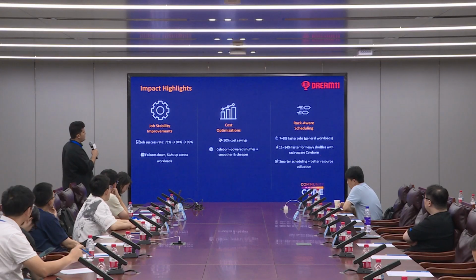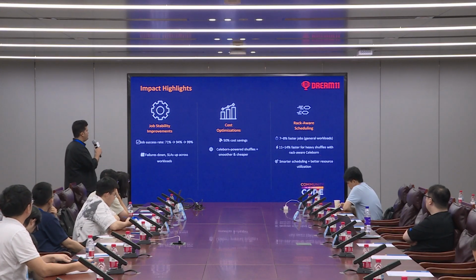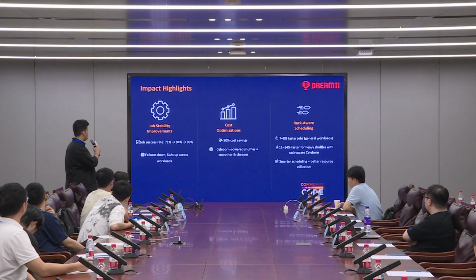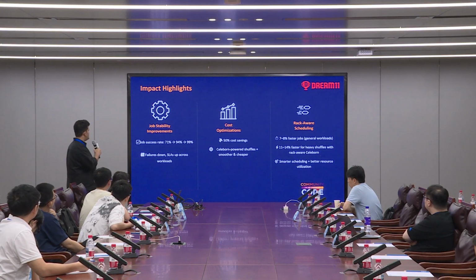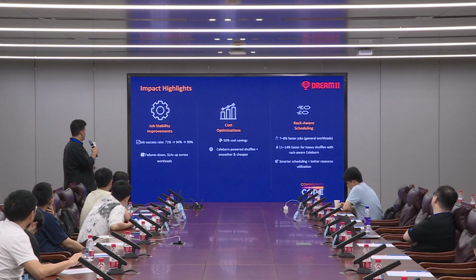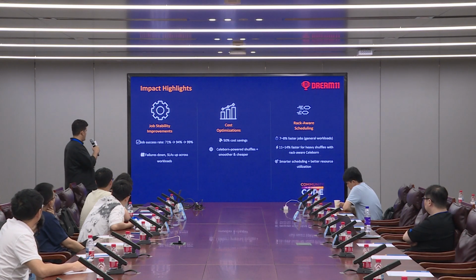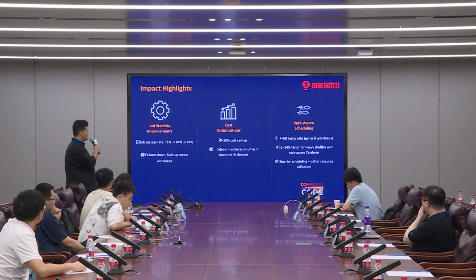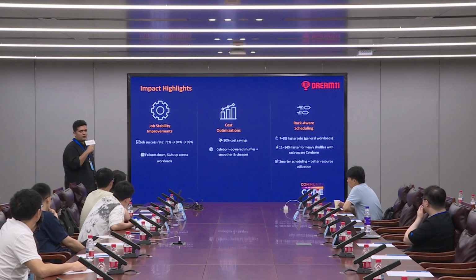So overall, with all these systems that we have built, Caliban and the auto recovery mechanisms, our stability has gone drastically up. Because of the spiky load, it was difficult to predict what had gone wrong. So we have had the job success rate go from 71% to 94%, and then with some optimizations on the AI side, it has gone to 99% very recently. The SLAs also have gone up. We have been able to meet all of them.